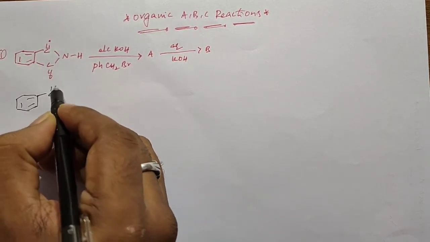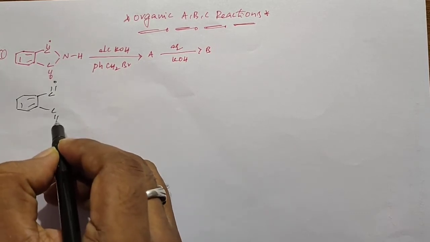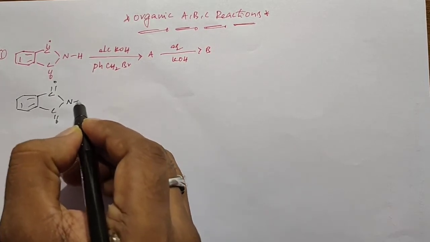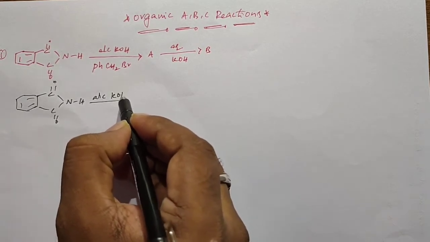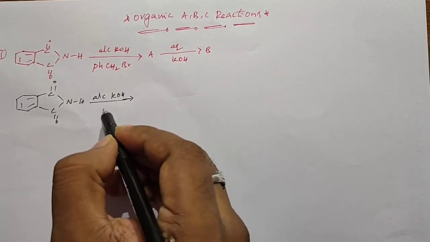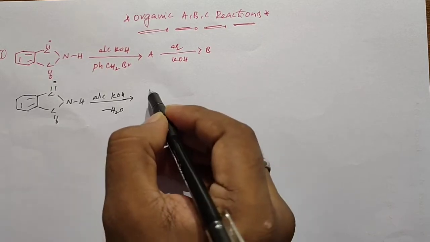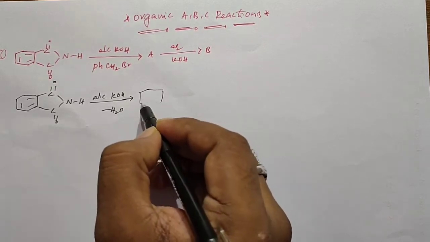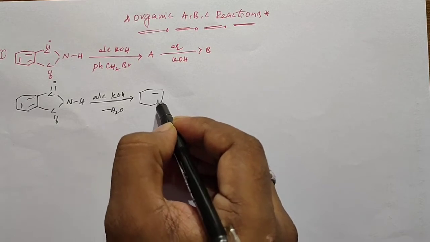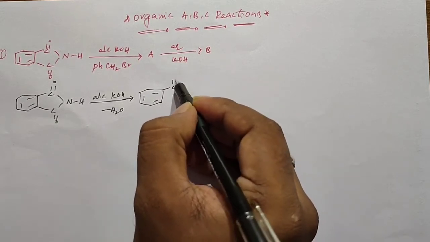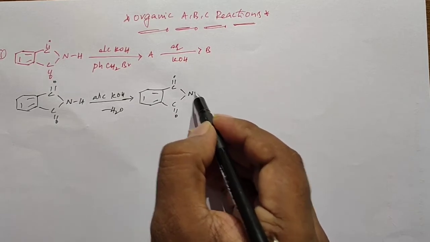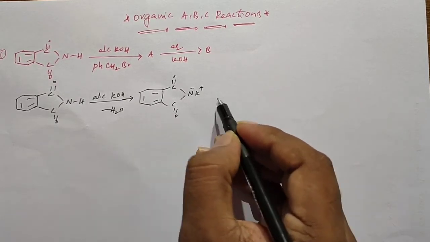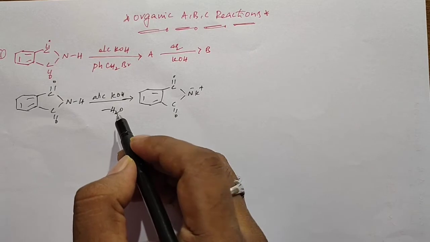So this is the beginning compound. When this compound reacts with alcoholic KOH, we lose a water molecule, and then we get the product like this, which we call potassium succinimide. So this is the product when it reacts with alcoholic KOH.